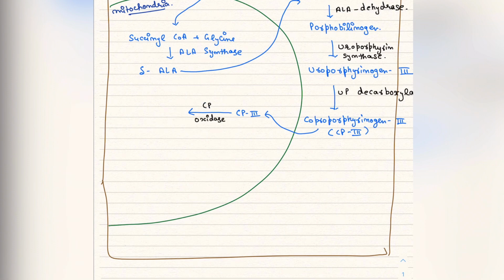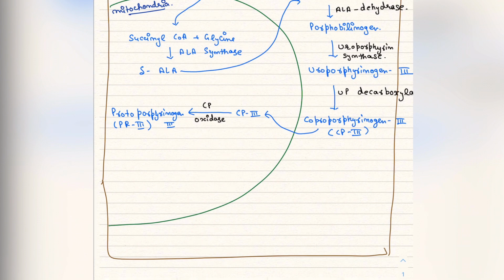CP oxidase will act and form protoporphyrinogen 3, which is PR3.